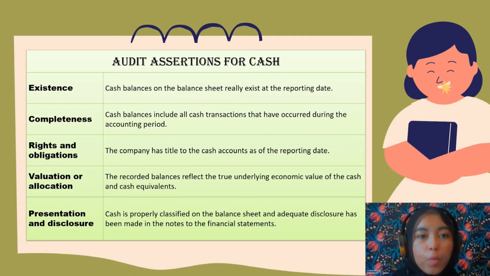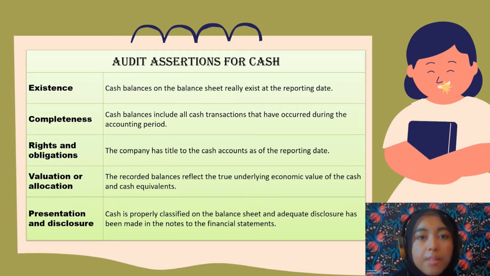In audit of cash, we have audit assertions for cash, which include first, existence, means the cash balance on the balance sheet really exists at the reporting date. Second, completeness, means cash balance includes all the cash transactions that have occurred during the accounting period. Next, rights and obligations, means the company has title to the cash accounts as of the reporting date. Furthermore, valuation or allocation, the recorded balance reflects the true underlying economic value of the cash and the cash equivalent.